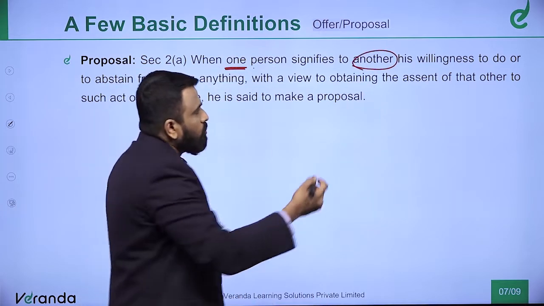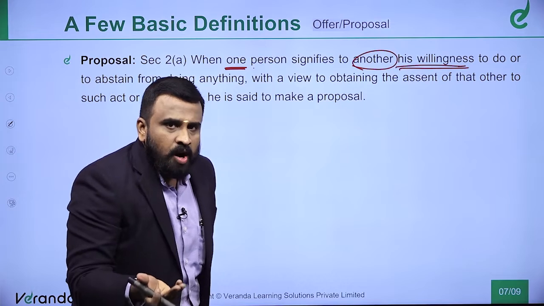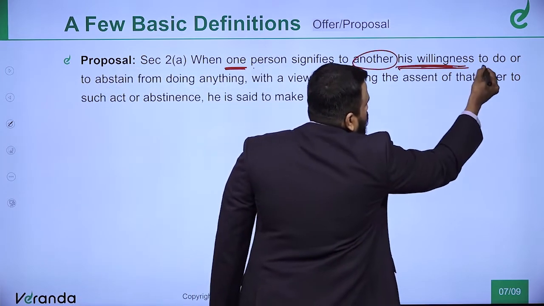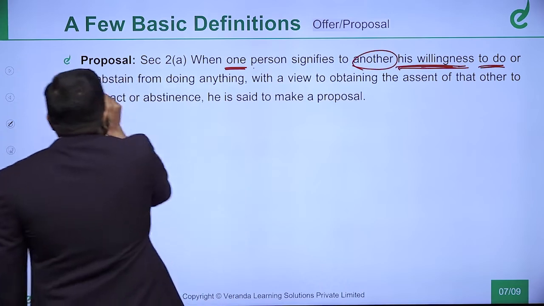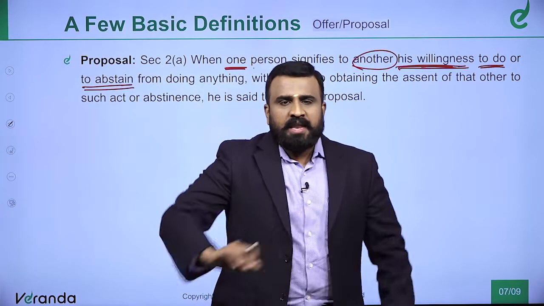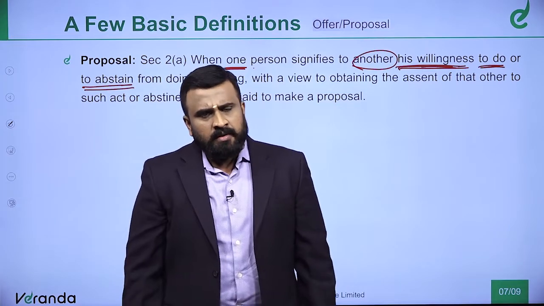The one is me, a person, who signifies to another, that is you, my willingness. What is my willingness? To sell my car or to buy your scooter, right? Now, this willingness to do or to abstain means it can be positive or it can be negative. Sir, how can a contract be performed in the negative?